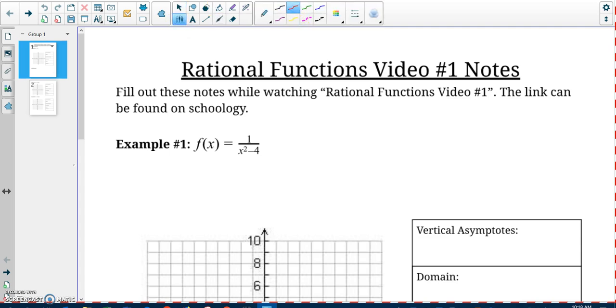Okay, so this should be watched after we do that in-class activity on the block day, and I'm going to go through how to graph a few rational functions here. So these are rational functions because they are a fraction. The best thing to do with rational functions always is to factor if you can. So in this case, we can only factor the denominator. Difference of two squares, it factors to x plus 2, x minus 2.